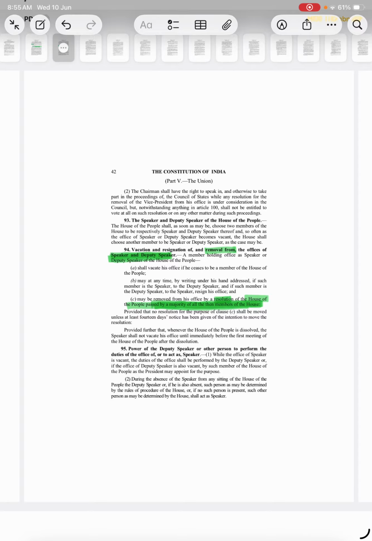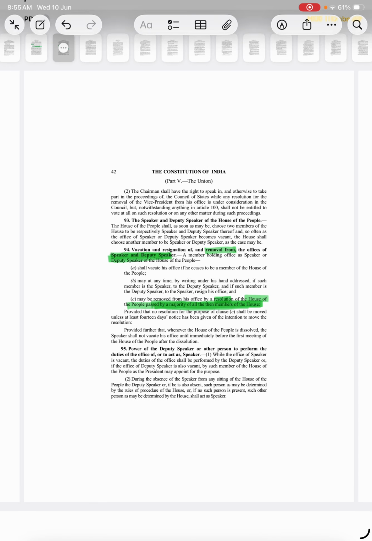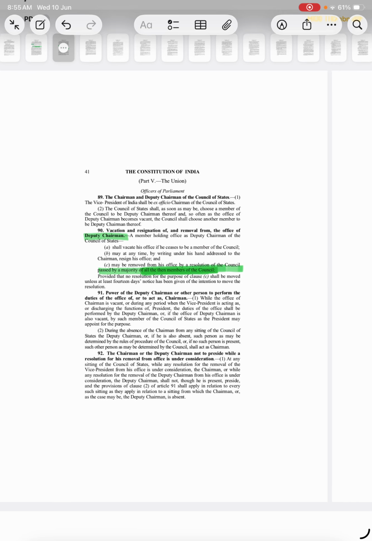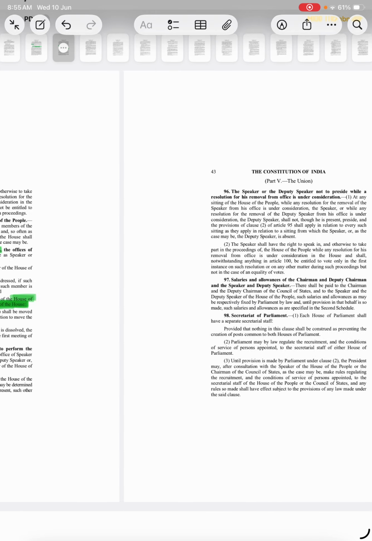So for removal of speaker and deputy speaker, for removal of deputy chairman, for removal of vice president. For removal of vice president and deputy chairman in the Rajya Sabha, you require then membership. And for removal of speaker and deputy speaker, you require this effective majority in the House of People. House of People means Lok Sabha. In which houses you require it, you also need to remember. For right now, you just understand what is the effective majority. I have shown you the wordings of the constitution. It's very important that you understand the wordings of the constitution. So I've shown you that example also.